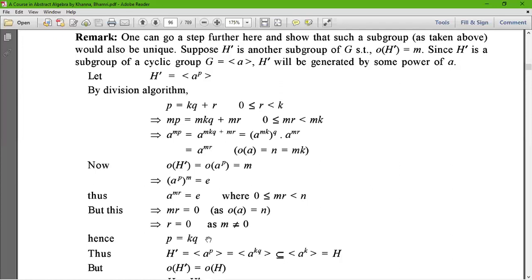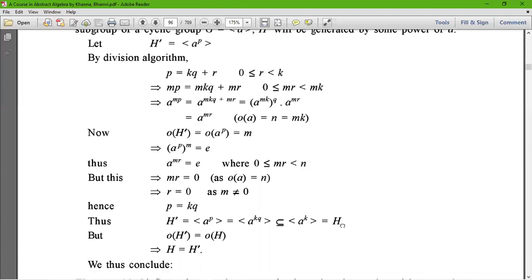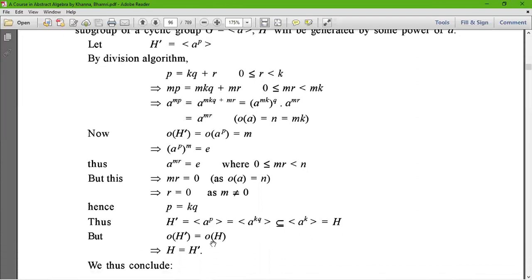Thus, we can say that H prime equals the subgroup generated by a to the power p, and p is nothing but kq. Therefore, the subgroup generated by a to the power kq, which is a subset of the subgroup generated by a to the power k, equals H, which was already shown. Therefore, the order of H prime equals the order of H, and hence H equals H prime.